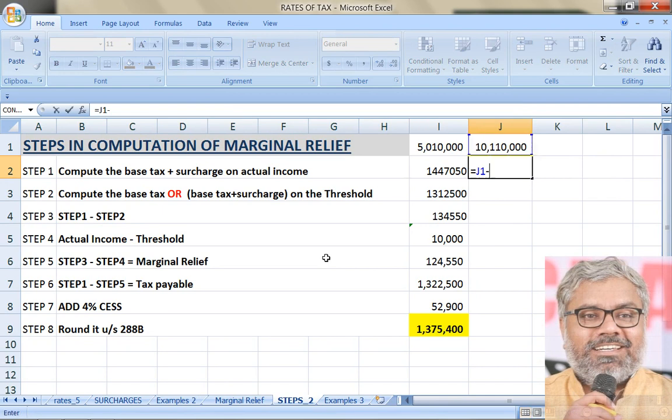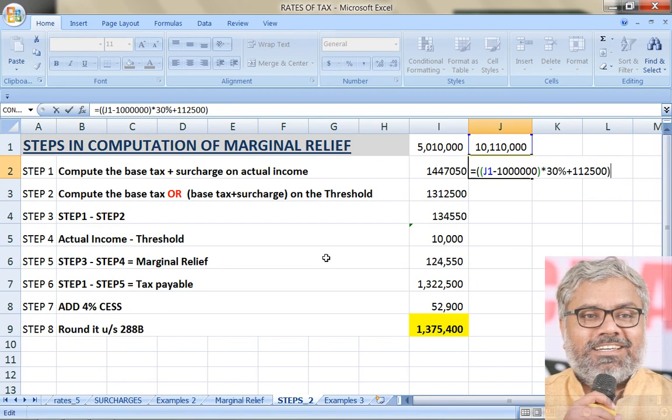So we can take this first, base tax. I am doing it in one shot, but you do it on calculator separately.